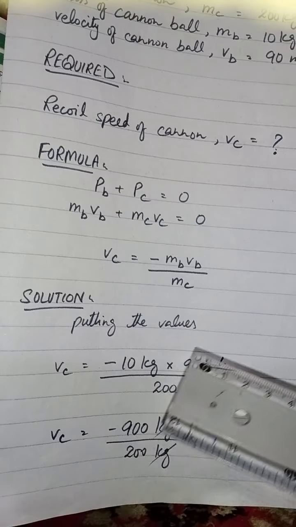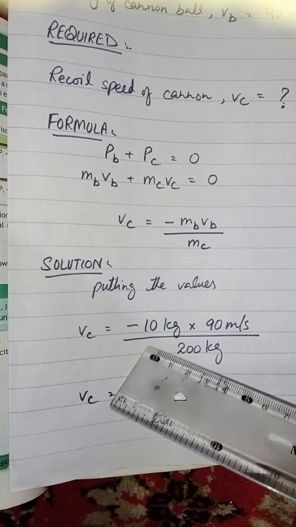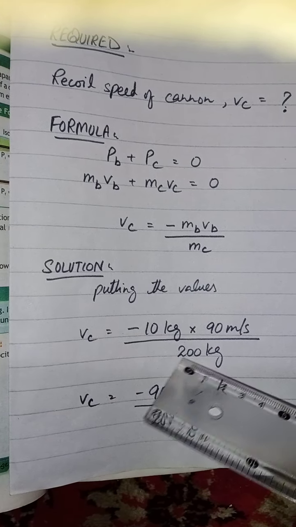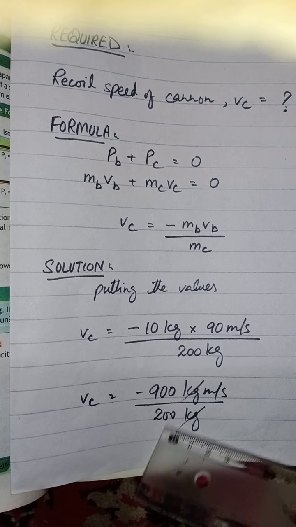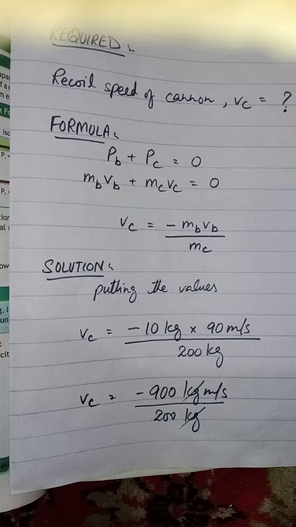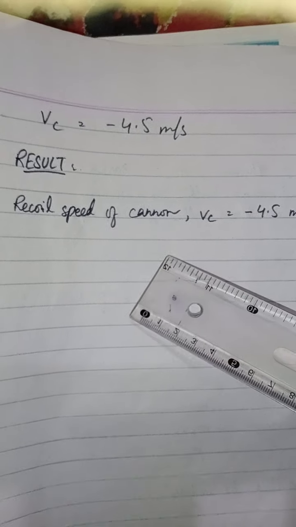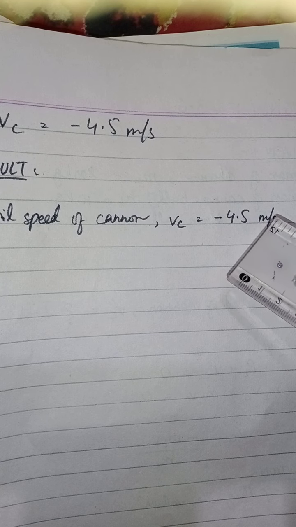Now by putting the values, we get mb equals 10 kg, vb equals 90 meter per second, and mc equals 200. 90 multiplied by 10 equals 900, divided by 200. Now vc equals minus 4.5 meter per second, which is the recoil speed of the cannon.